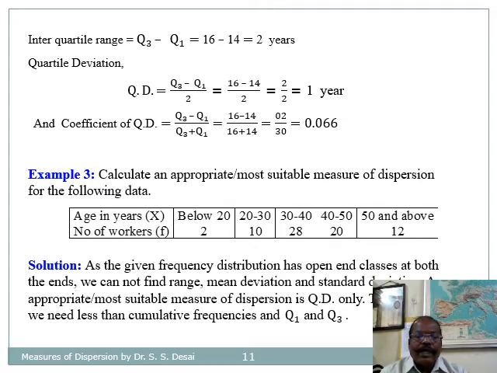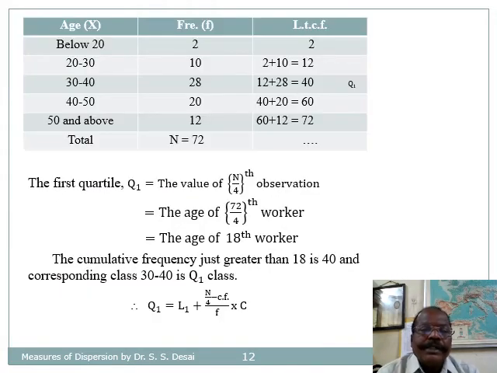To find QD, we need less than cumulative frequencies and Q1 and Q3. This is the arrangement of given classes in ascending order along with their less than cumulative frequencies. Now here the less than cumulative frequency 40, its interpretation is, out of 72 students, there are 40 students whose age is below 40.